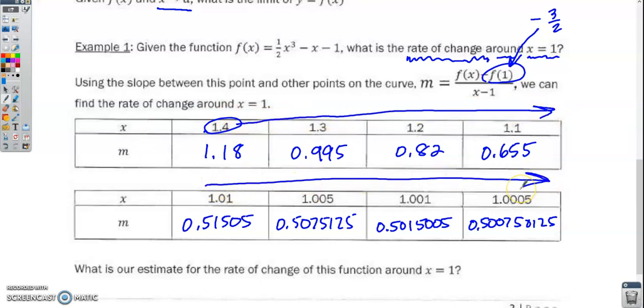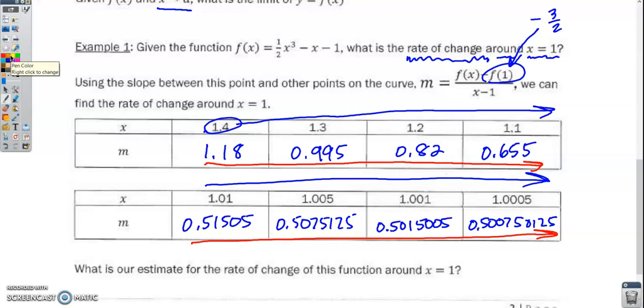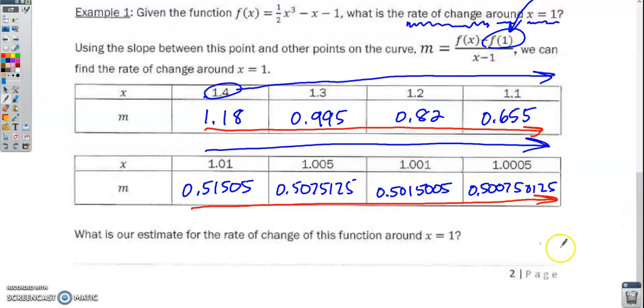what's happening with these y values here? What are they getting closer and closer and closer to? And that's going to be our estimation of the rate of change. Okay? So what does it look like that value is getting closer to? Well, it certainly looks to me like that value is getting closer and closer to 1/2 as x gets closer and closer to 1. And so that's going to be my answer to this last question here, that my estimate for the rate of change of this function around x equals 1 is that it's going to be pretty close to 1/2.